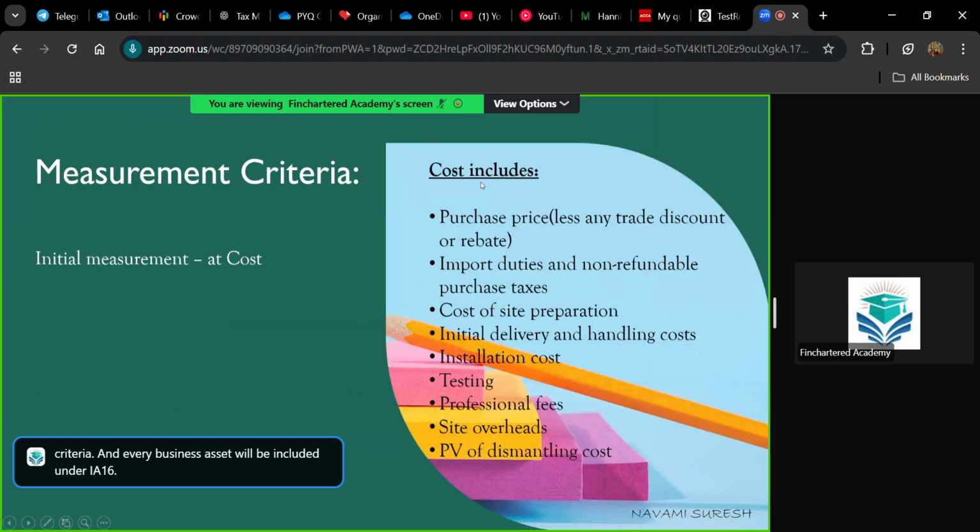As per IAS 16, initially, when you are purchasing the asset, so for every, can you please mute Siddharth? Yes. Okay.